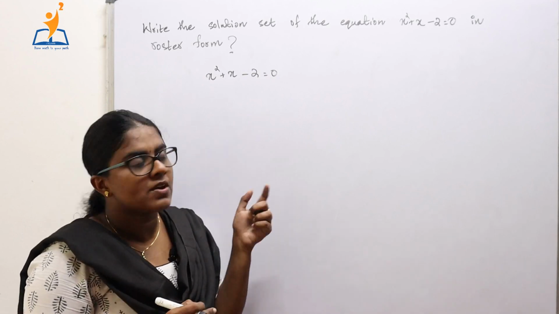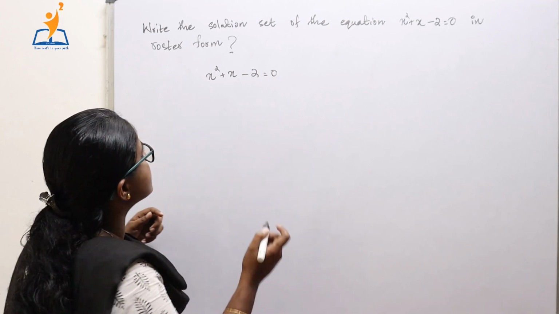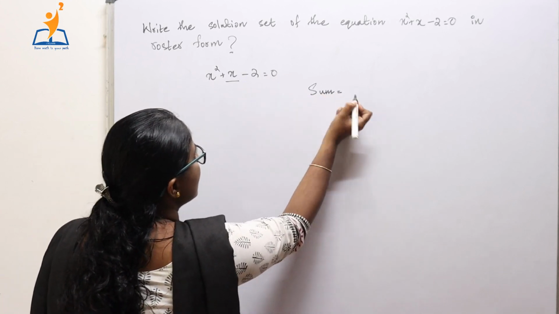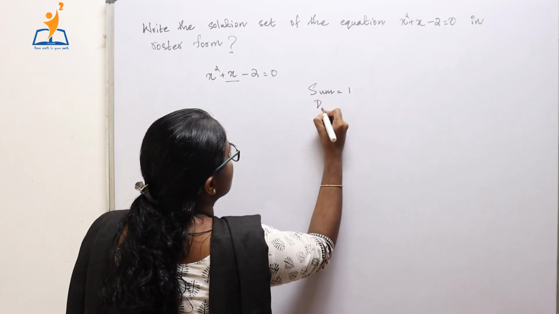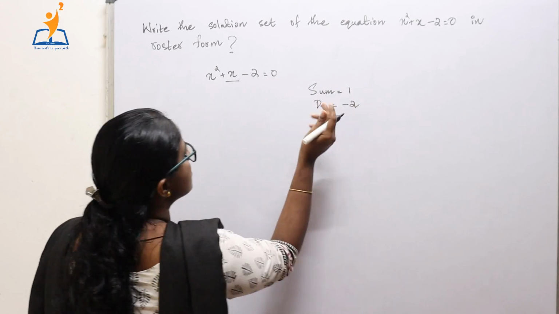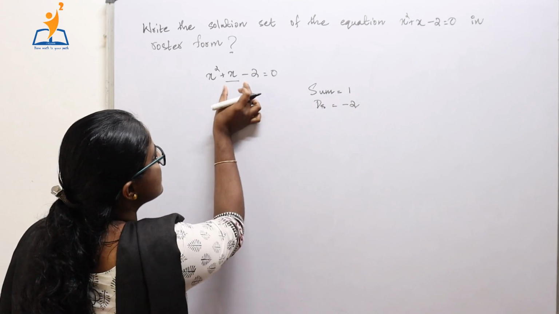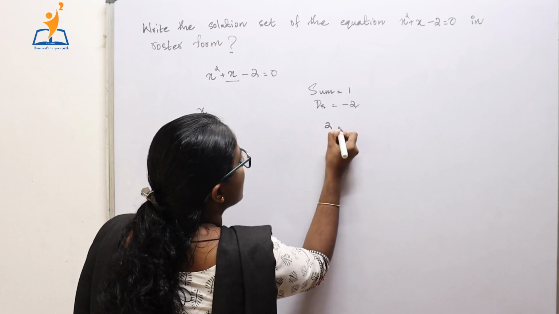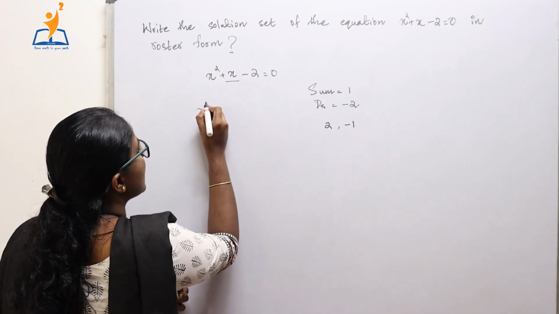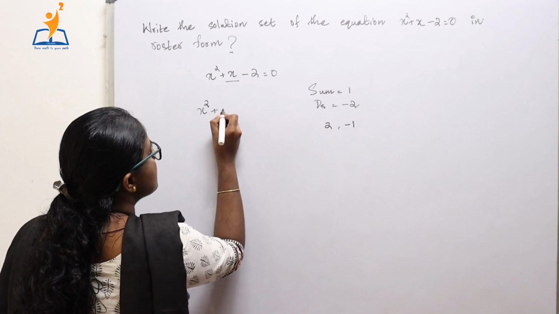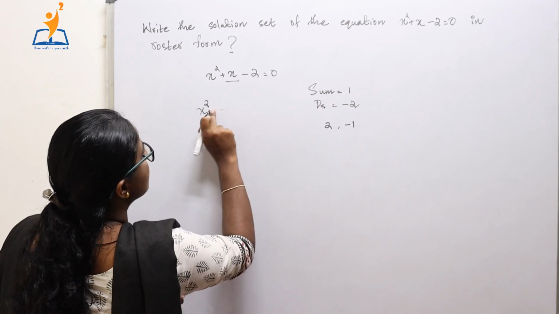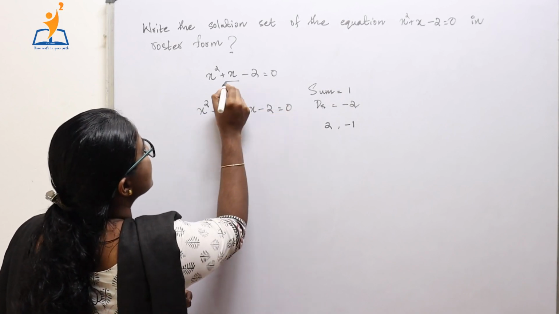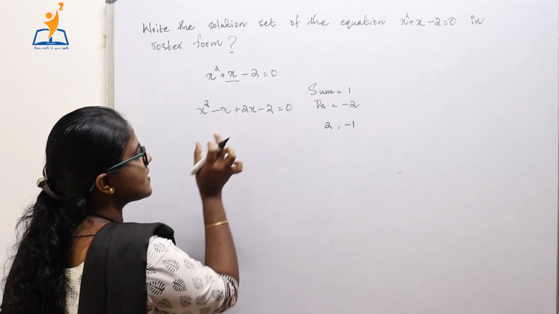This is a quadratic equation, and we can find the solution by splitting the middle term. That is, the middle term is x. This x should be separated such that the sum is 1 and the product is minus 2. So, the numbers to separate the middle term x are 2 and minus 1. Now, the middle term can be separated like this: x square minus x plus 2x minus 2. Here the middle term x is separated like minus x plus 2x.